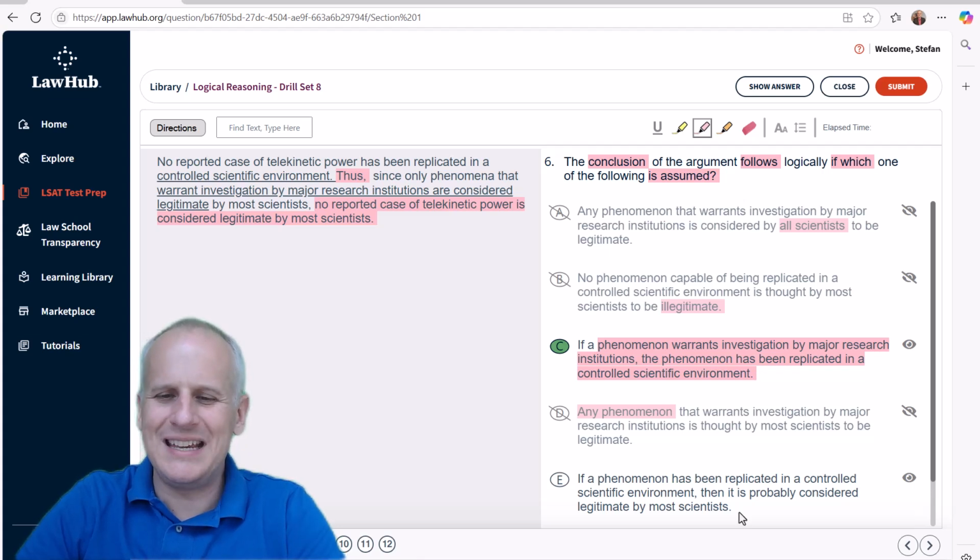And lastly, choice E, if a phenomenon has been replicated in a controlled scientific environment, it is probably considered legitimate by most scientists. Well, this qualifier of probably doesn't match our conclusion either. The most does, but that probably is a qualifier that is not germane to our conclusion. Focus on the details, but hopefully you'll be able to work through a problem such as number 6 more briskly when you do so in your own practice.